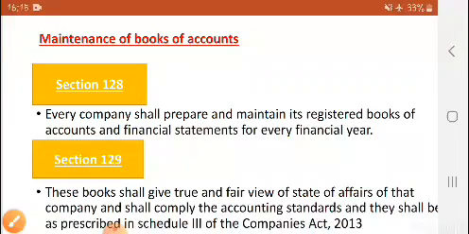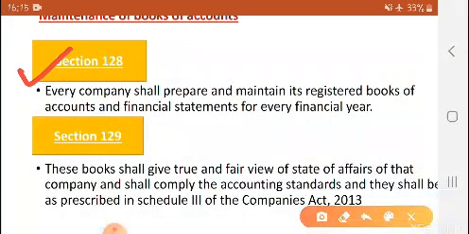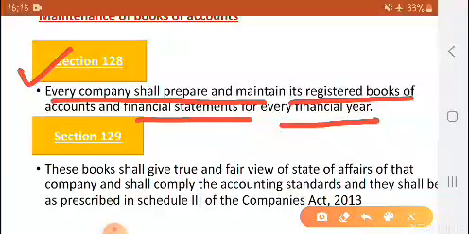So as per section 128, every company shall prepare and maintain its books of accounts and financial statements for every financial year. It is compulsory as per section 128 that every company has to maintain its books of accounts,